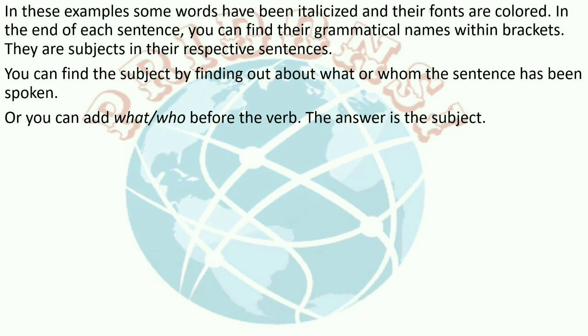You can find the subject by finding out about what or whom the sentence has been spoken. Or you can add what or who before the verb. The answer is the subject.